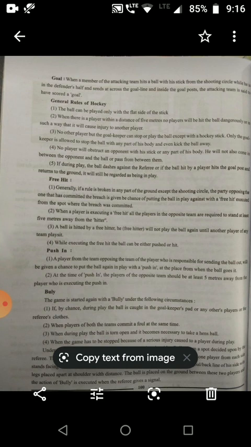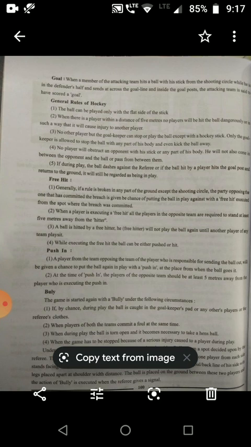Bully. The game is started again with the bully under the following circumstances. If during the play, the ball is caught in the goalkeeper's pads or any other player's or the referee's clothes. When players of both teams commit a foul at the same time. When during the play the ball is turned over and it becomes necessary to take a bully. When the game has to be stopped because of a serious injury caused to a player during play.